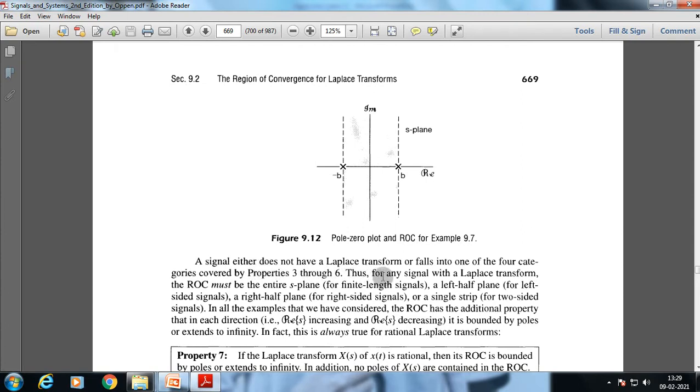A signal either does not have a Laplace transform or falls into one of the four categories covered by properties 3 through 6. Thus, for any signal with a Laplace transform, the ROC must be the entire s-plane for finite-length signals, a left half plane for left-sided signals, a right half plane for right-sided signals, or a single strip for two-sided signals. In all the examples that we have considered, the ROC has the additional property that in each direction, increasing and decreasing, it is bounded by poles or extends to infinity. In fact, this is always true for rational Laplace transforms.